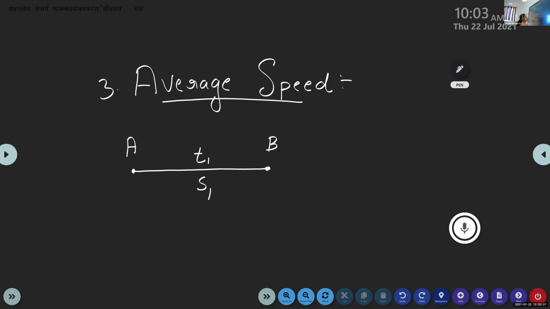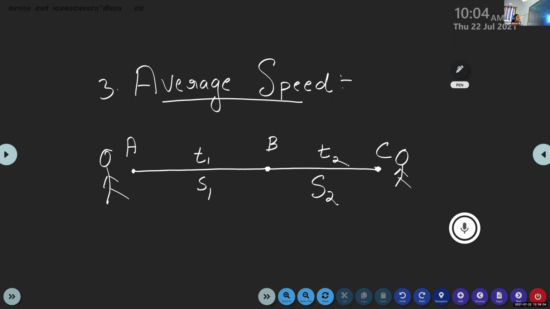Again, it travels from B to another point C by covering a distance of S2 in time T2.